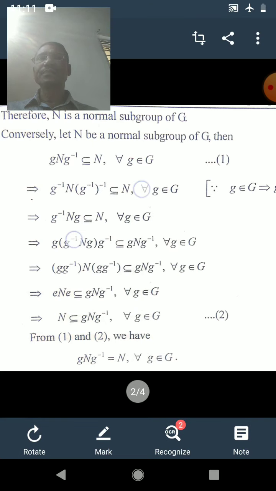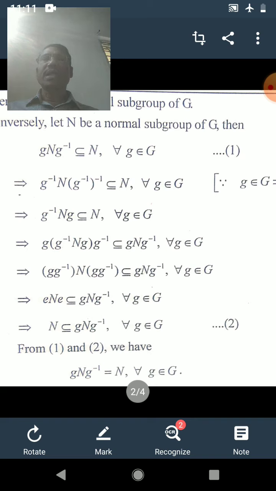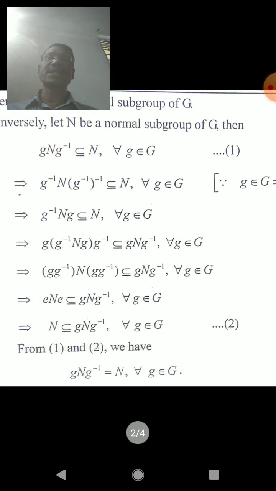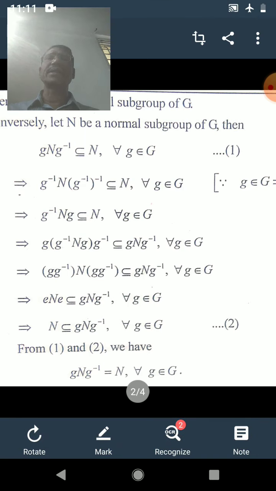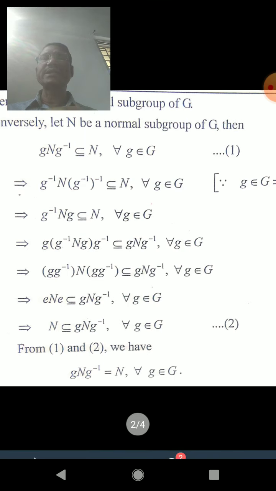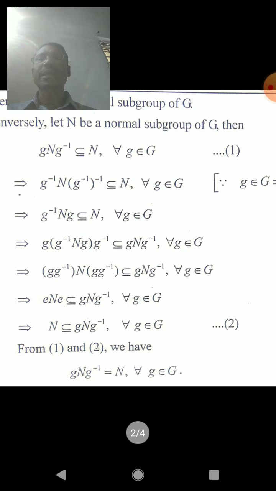Now here we shall multiply by the element g inverse and its inverse on both sides, because this is true for every element of G. As g belongs to G, its inverse also belongs to G, and therefore here g can be replaced by g inverse.